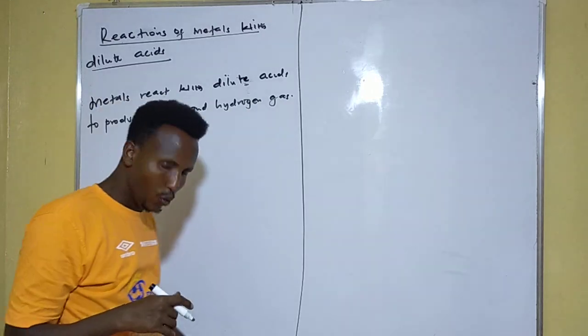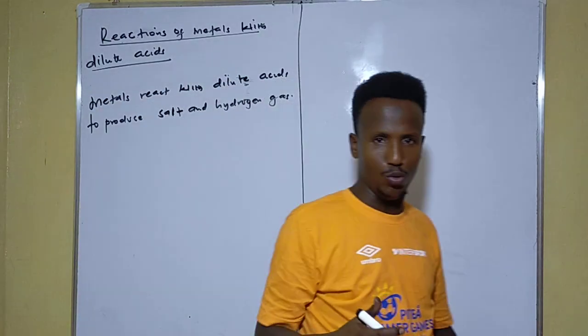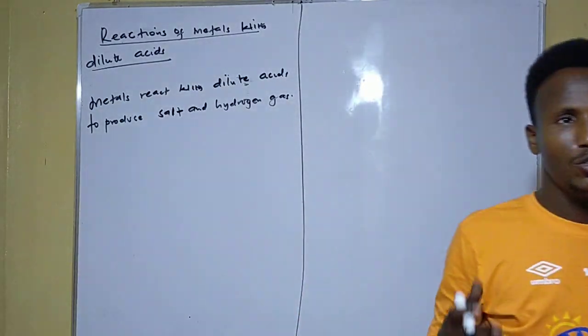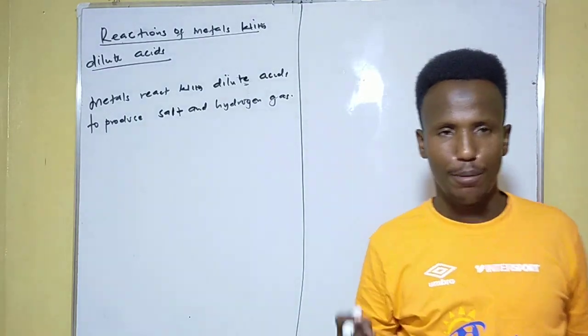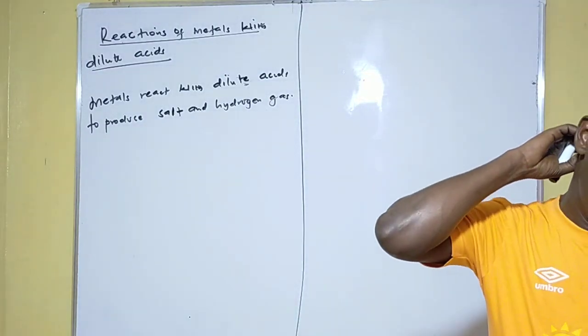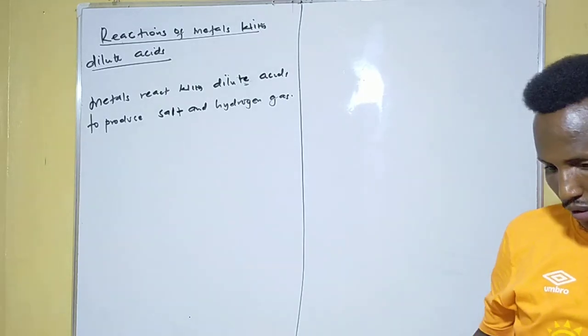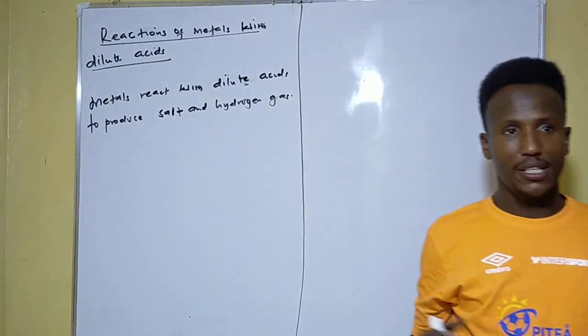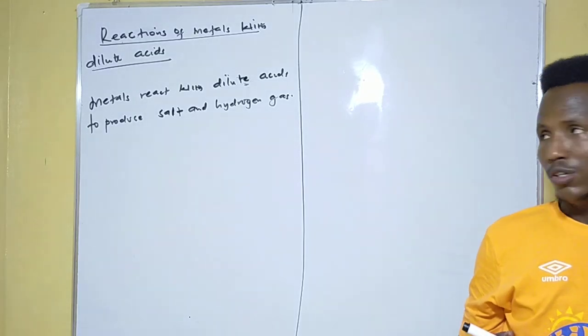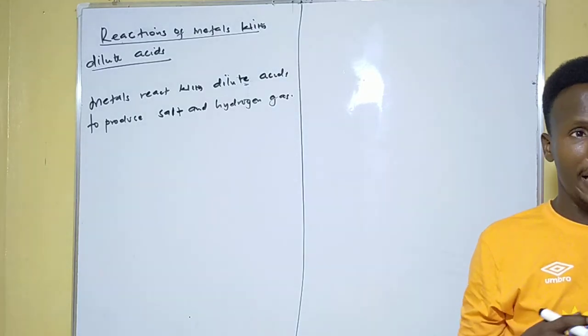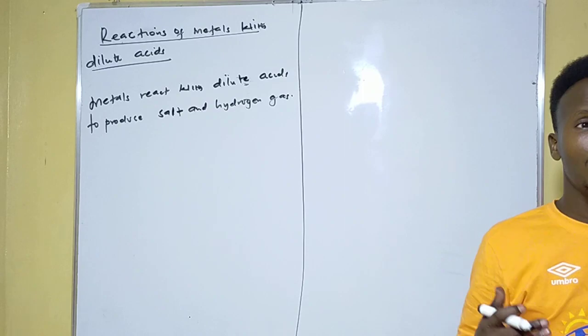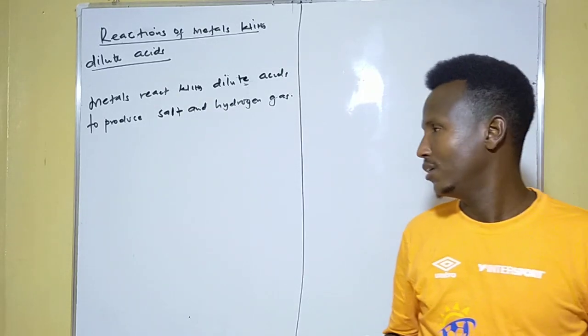So when dilute acids are added to zinc, magnesium, aluminum, and iron, bubbles of gas are evolved. So the production of bubbles of a gas in chemistry is referred to as effervescence.